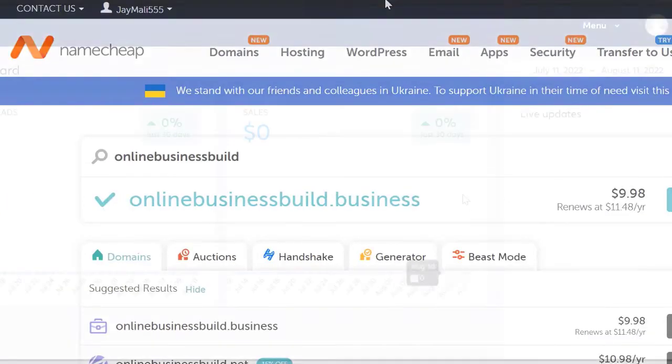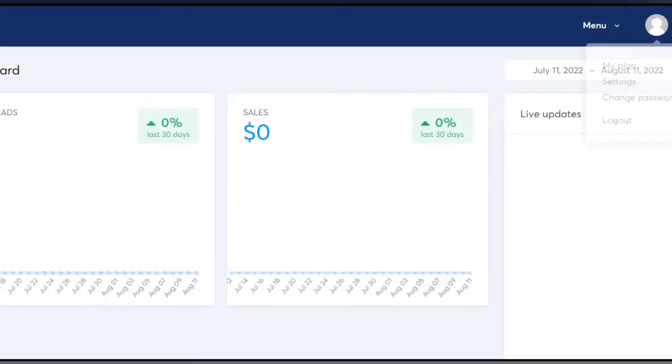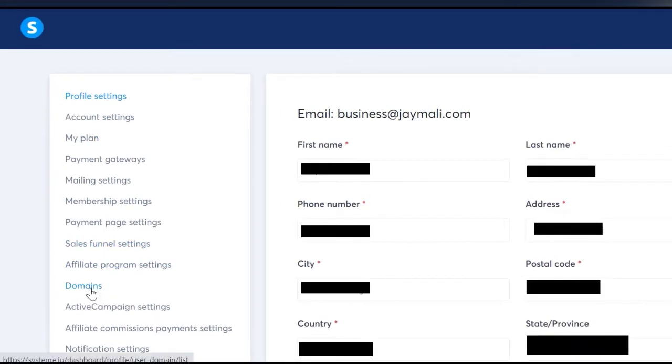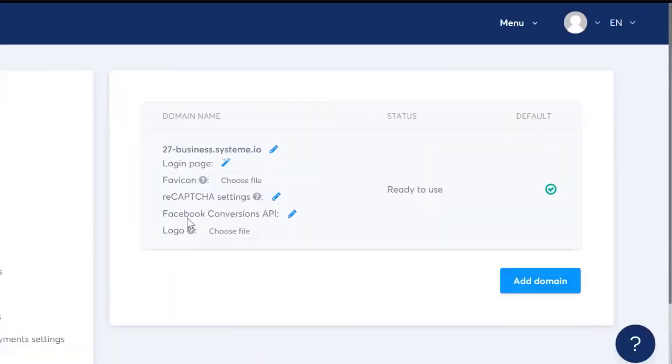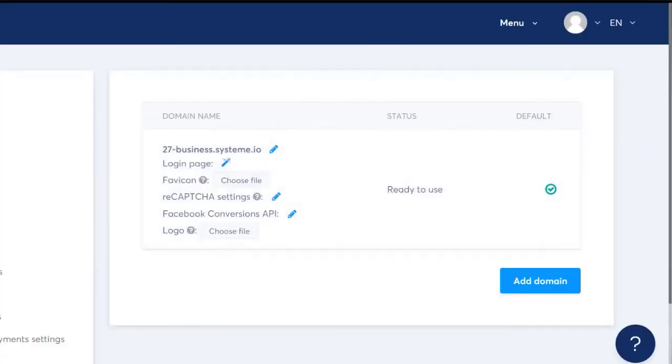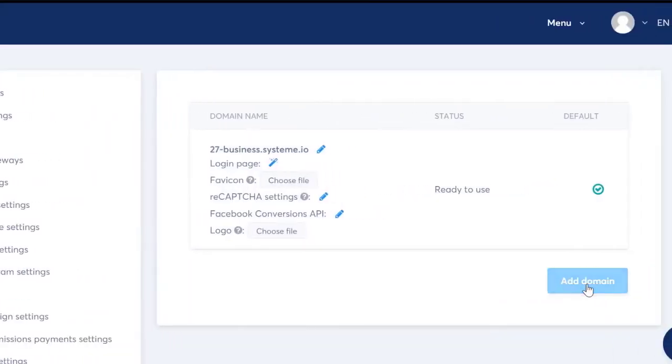Alright, so the first thing that we're going to do, we're going to go to our profile and go to settings, and then we're going to go to domains. So we need to add our domain to system.io so that our web pages don't show up as the default domain, which is business.system.io. We want it to be our domain. So we're going to go to domains, and then we're going to click add domain.